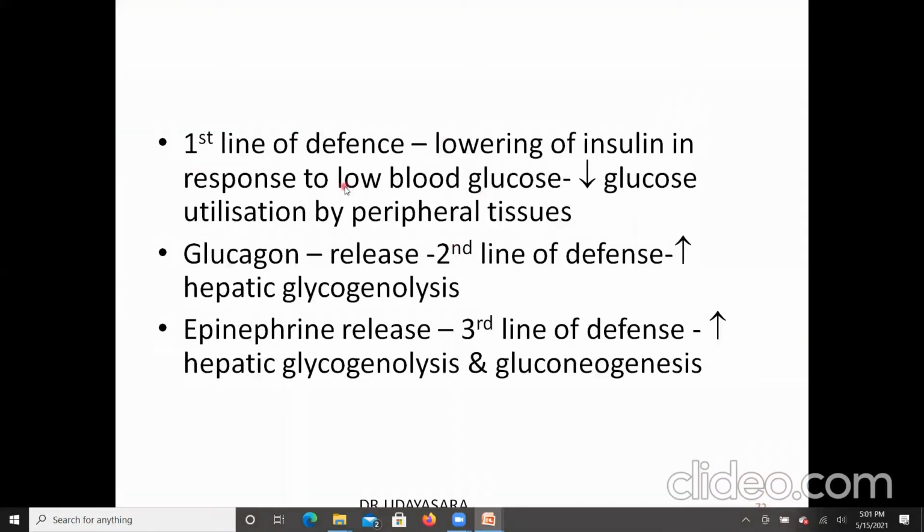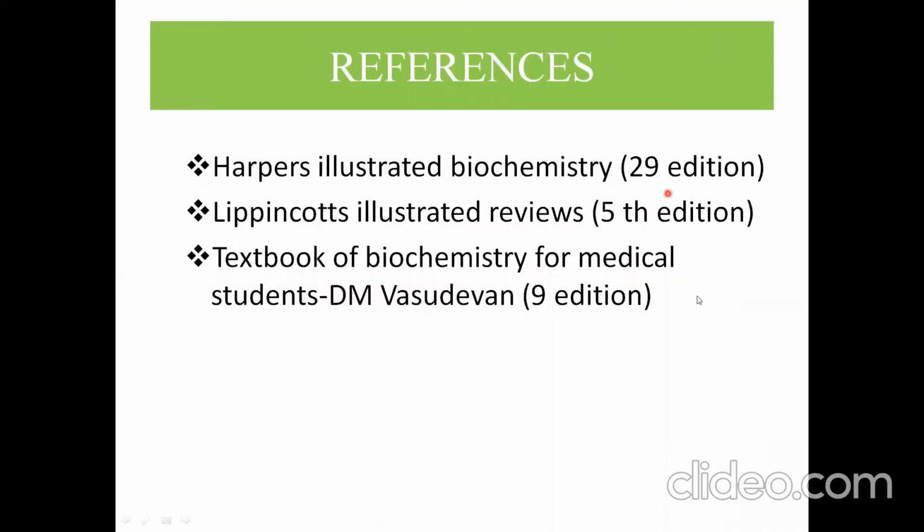The first line of defense is to lower the insulin level in response to low blood glucose, and hence decrease glucose utilization by the peripheral tissues. The second line of defense is the increased glucagon. This favors hepatic glycogenolysis. The third line of defense is the increased production of epinephrine, which causes hepatic glycogenolysis and gluconeogenesis. These are my references.